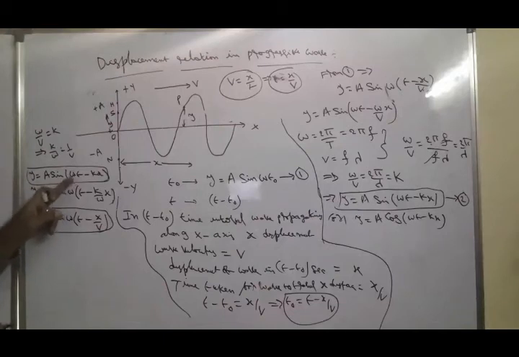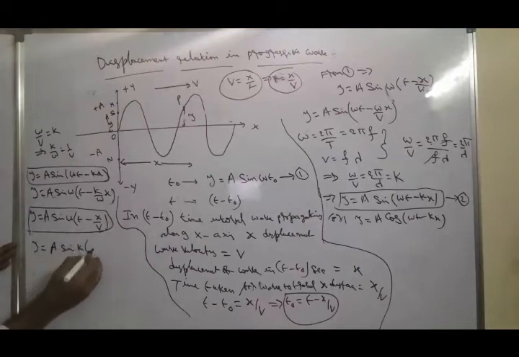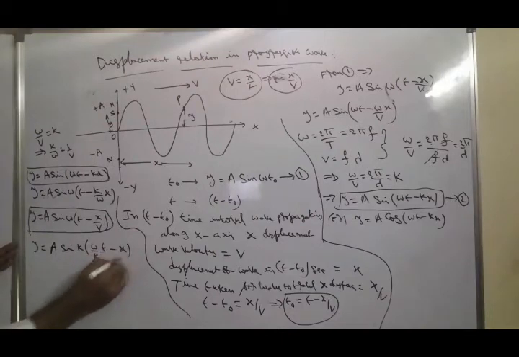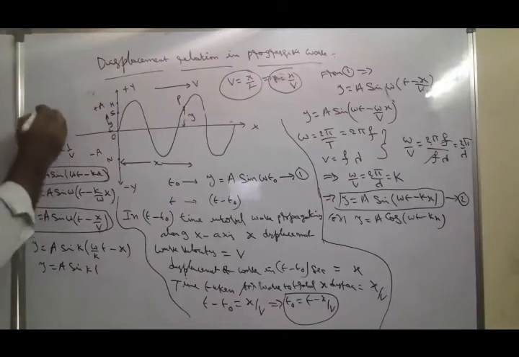In the same way, if you take the common k from equation 2, y is equal to a sin k of omega by k into t minus x. What can you write for omega by k?